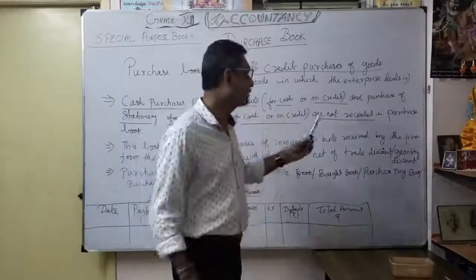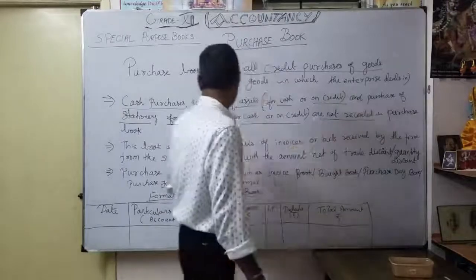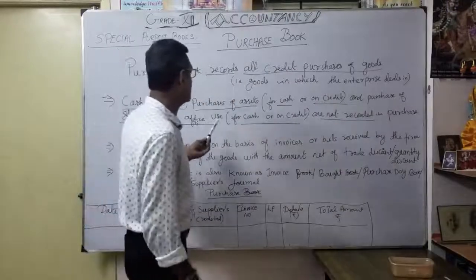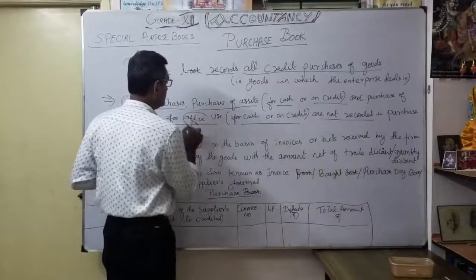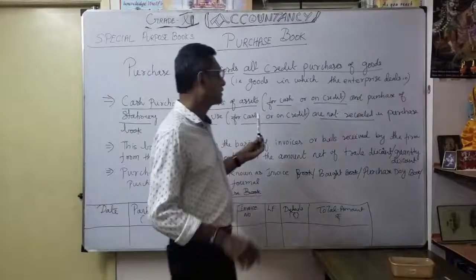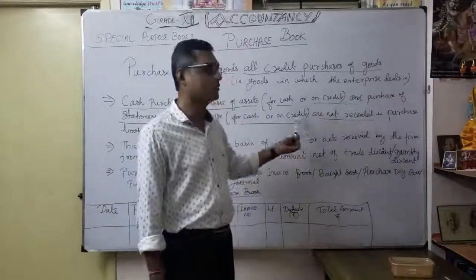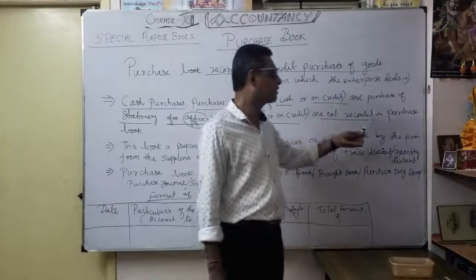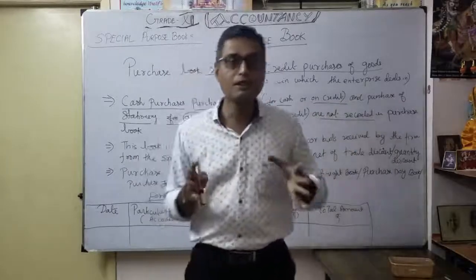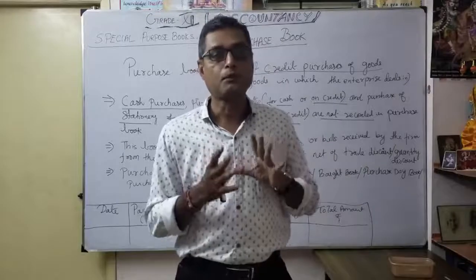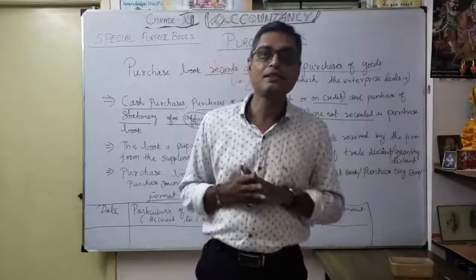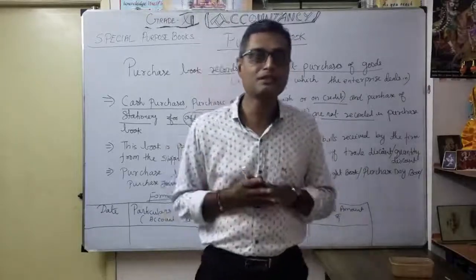That's why the meaning here is very important: purchase of stationery for office use. This phrase is very important. Office use, for cash or credit, is not recorded in the purchase book. Suppose you are dealing in a stationery shop, then you can maintain a purchase book because your main business is stationery, correct?